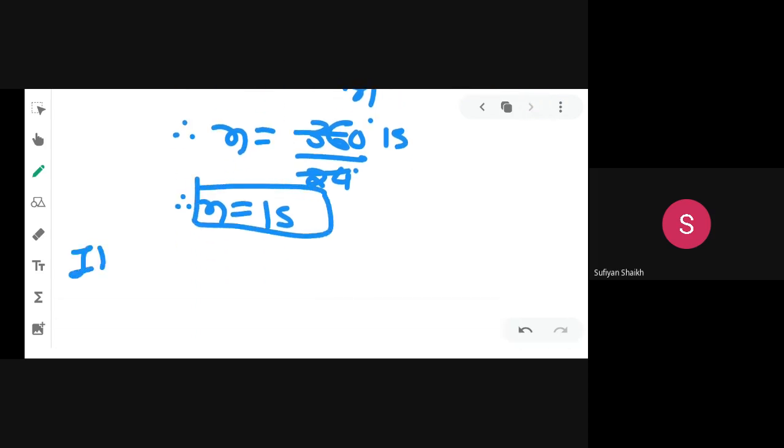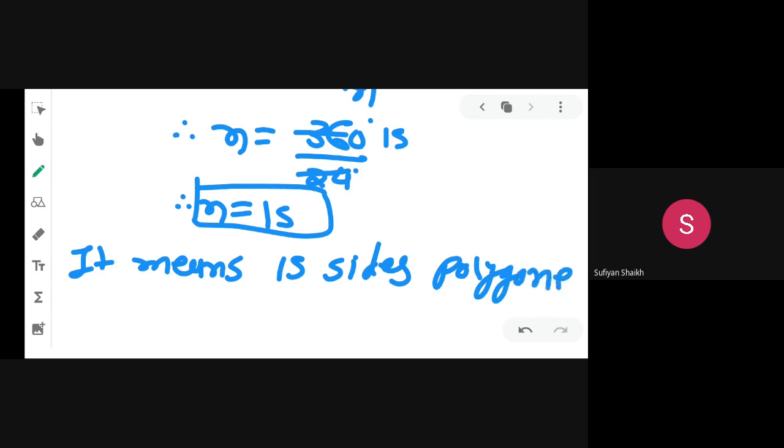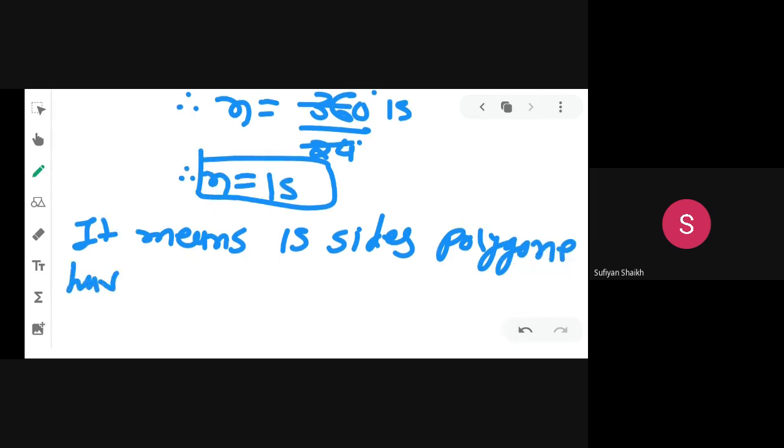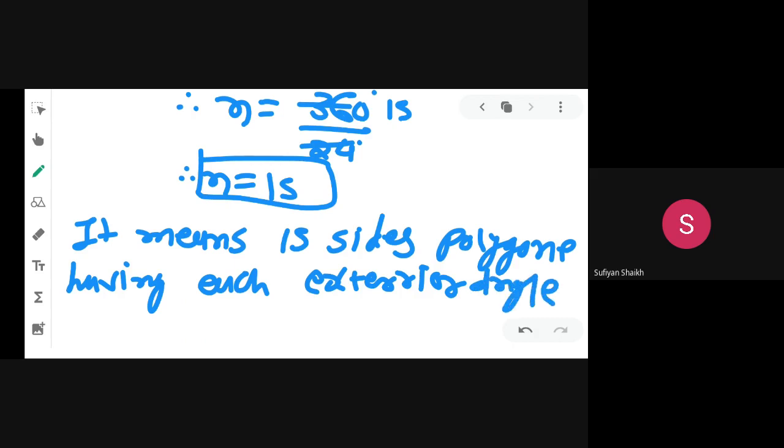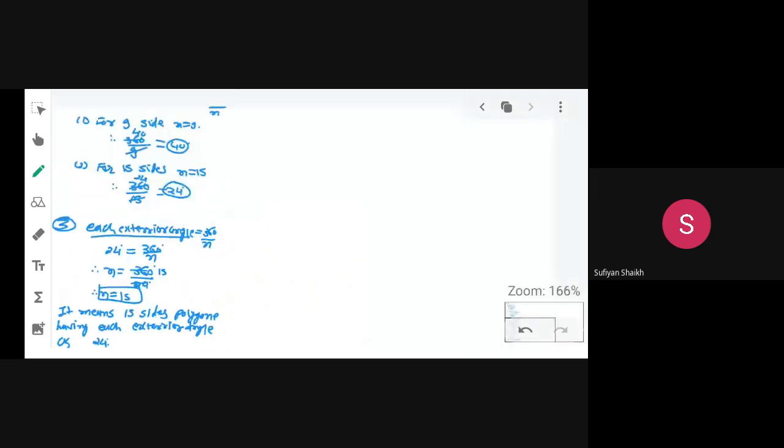So it means a 15 sided polygon has each exterior angle of 24 degrees. Which angle? Exterior angle, as 24 degrees. Did you get it?